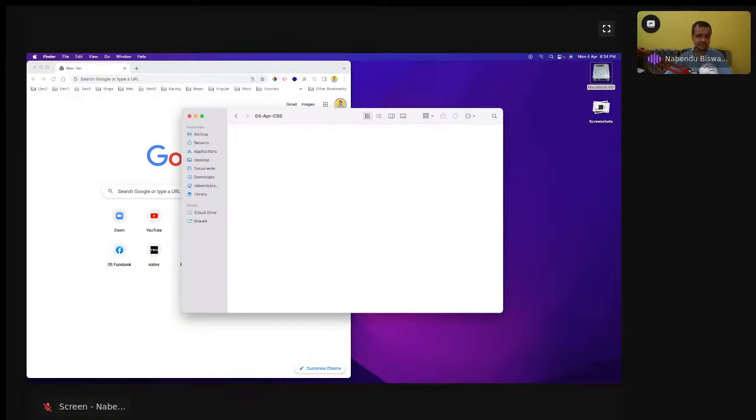So that is the whole plan: 2 days CSS, all the fundamentals, then one day Flexbox, and then 2 days CSS Grid. And then I will not be able to do much projects. We are going to do projects also. That's the main thing. This month we are going to do a lot of Frontend Mentor projects also. Okay, so that will be there. So let's get started with this.